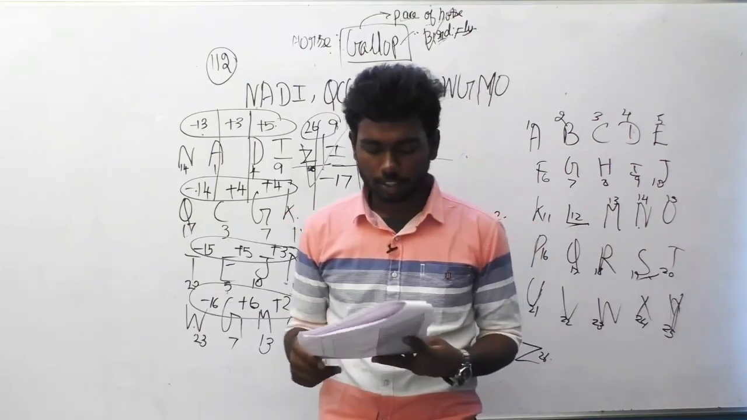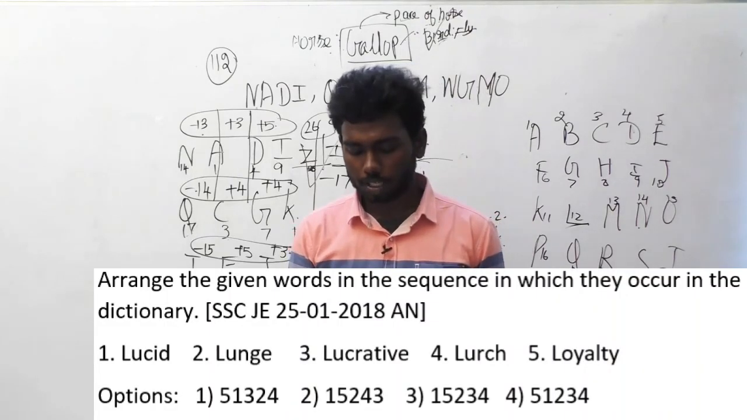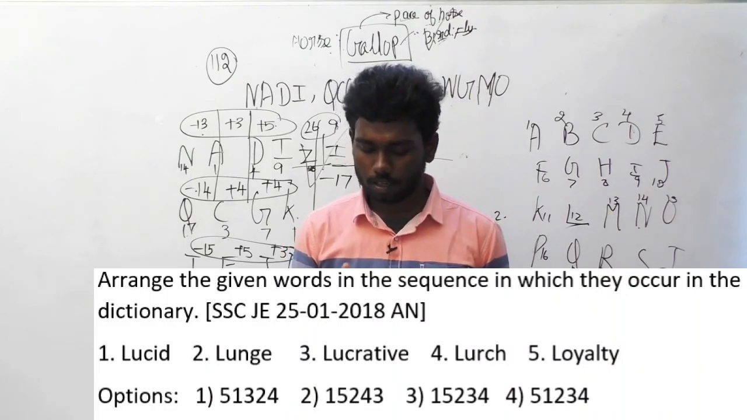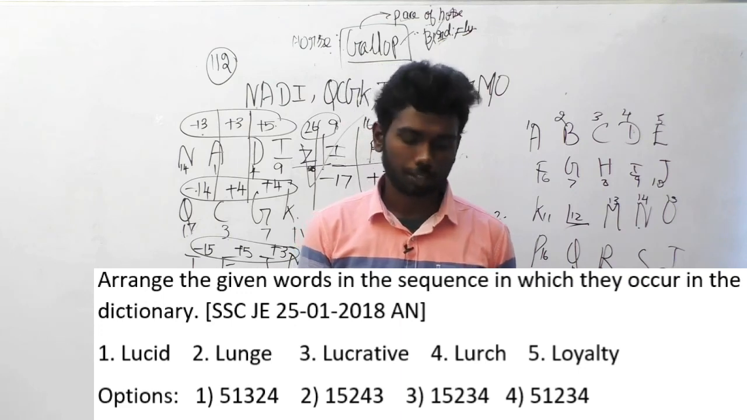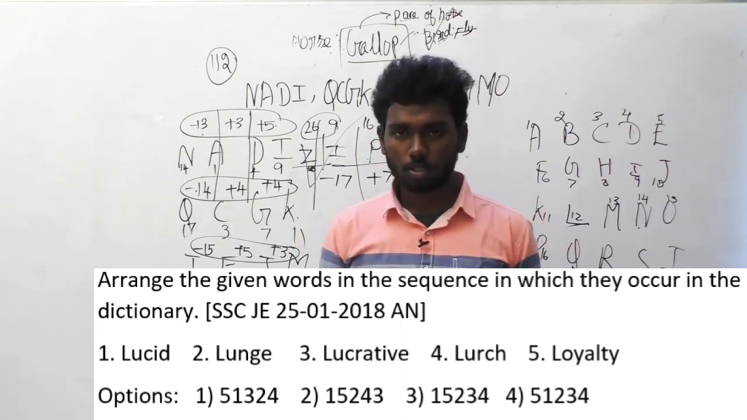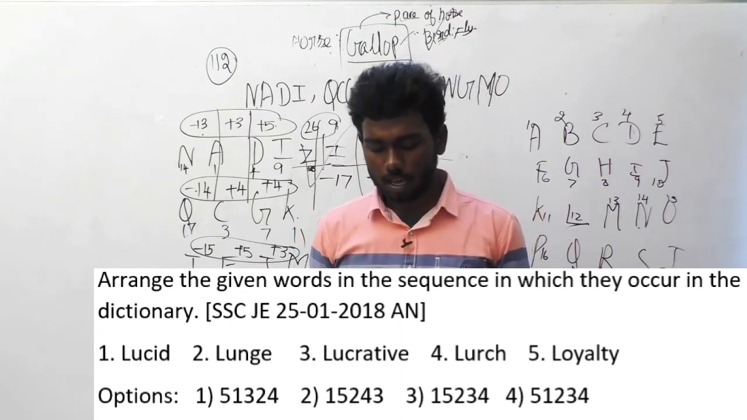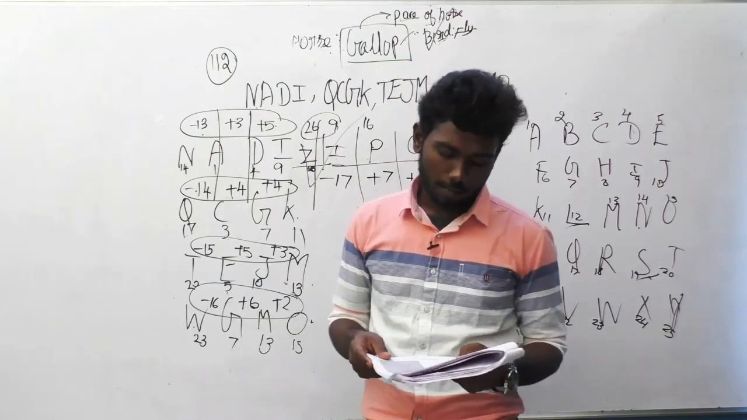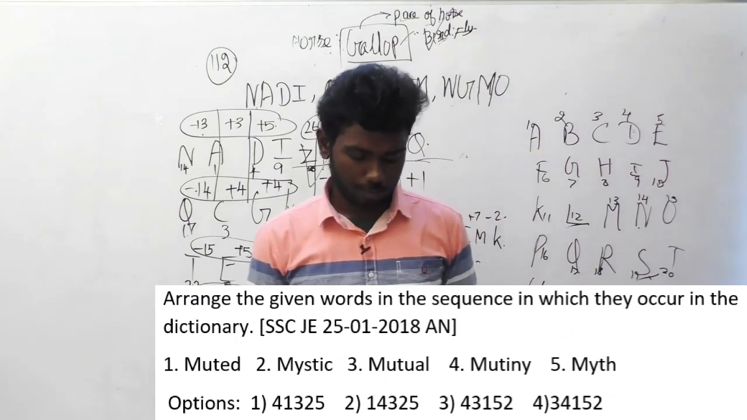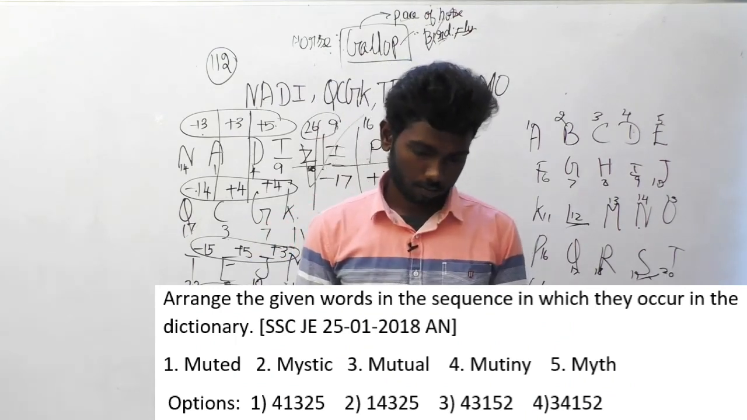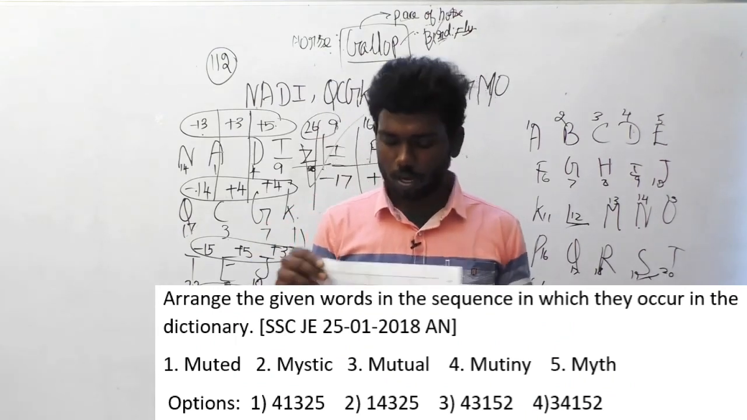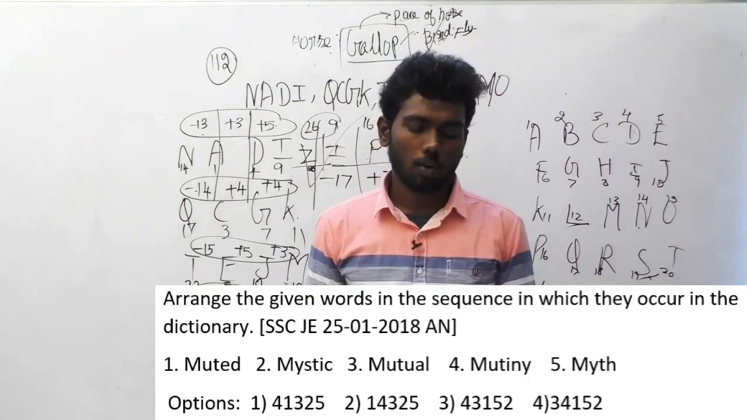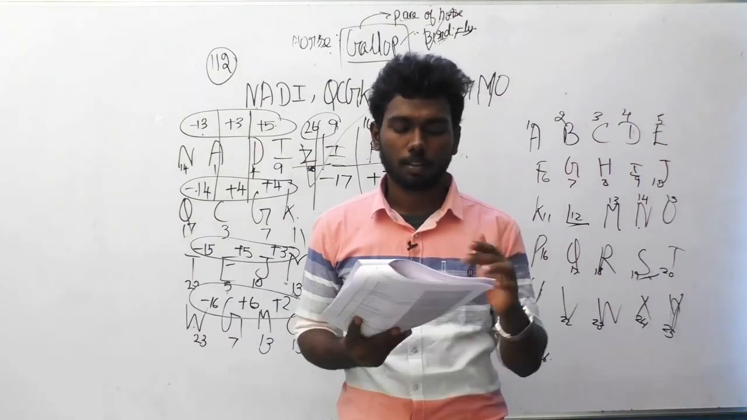The next question is also a dictionary question. Lucid, lunge, lucrative, lurch and loyalty. The option is option A. You can do that by yourself. It's an easy question. And the next question is also the same dictionary order question. Muted, mystic, mutual, mutiny and myth. The same old thing. You have to arrange it. The answer for this is 14325. That's option B.